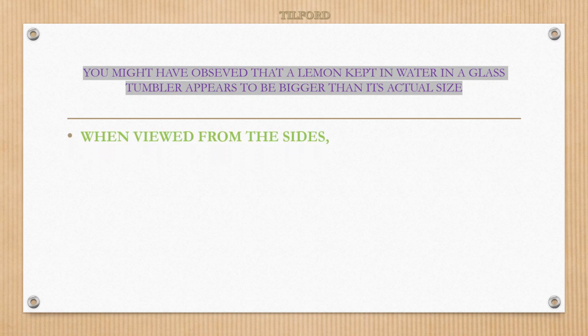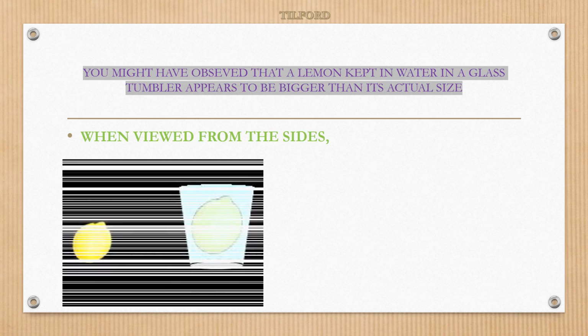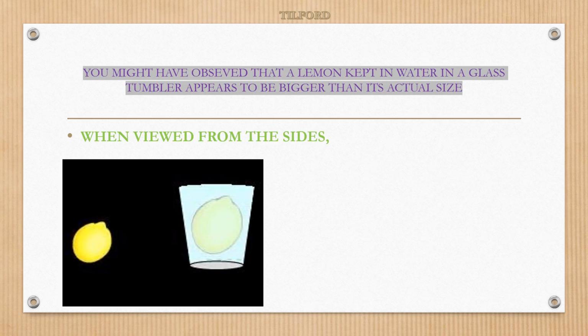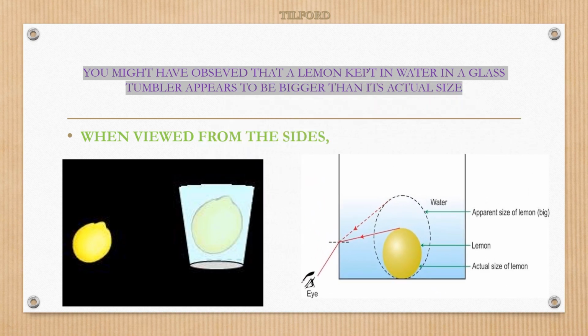Here you can see, on screen, the diagram. This is what your lemon looks like outside. But when you place it in a glass of water, it appears to be very big. Very big. Why is it happening? To know that, again we have to